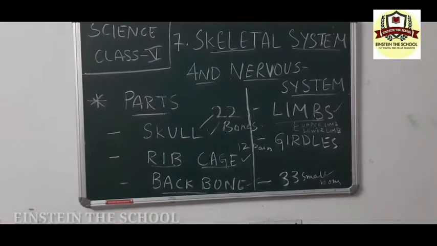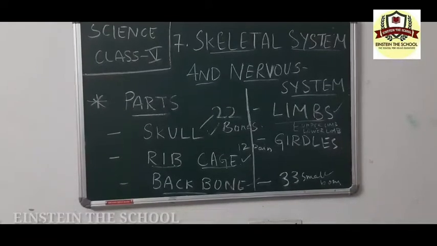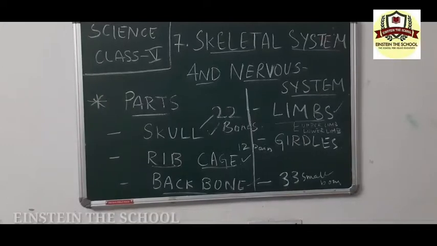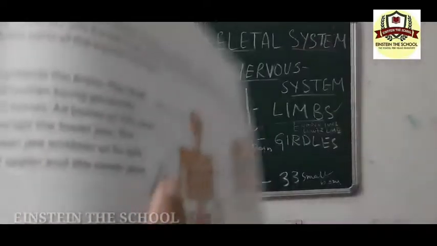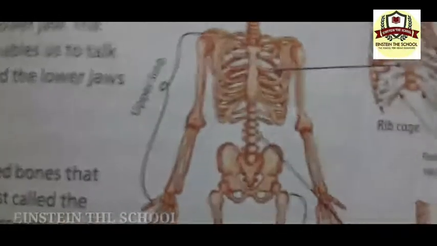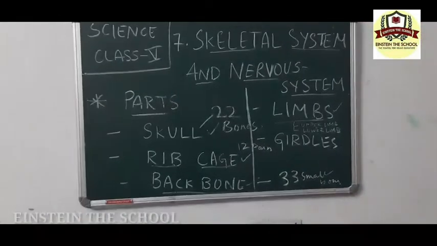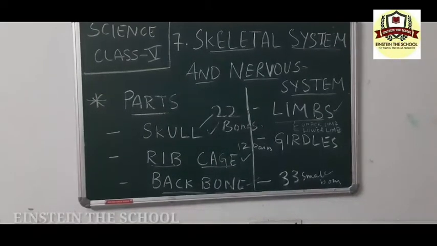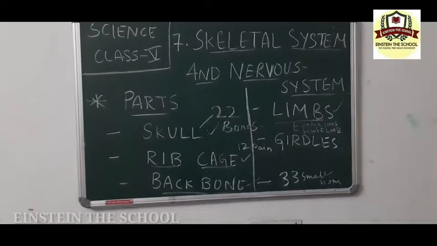The upper arm is made up of a single bone called the humerus. The lower arm is made up of two bones.